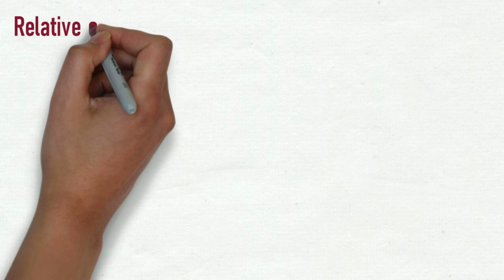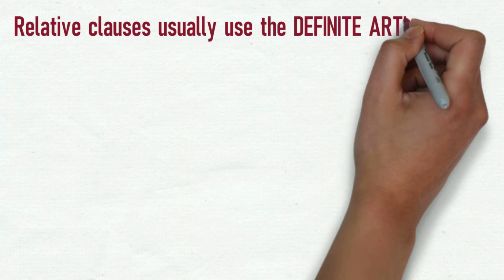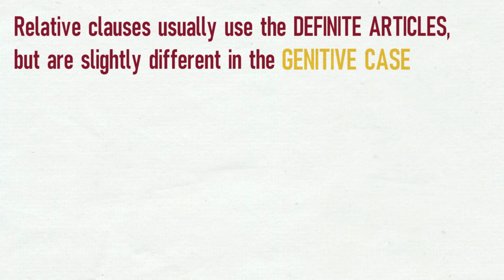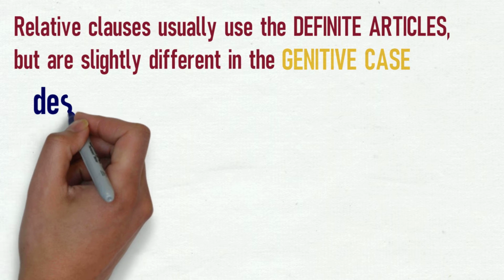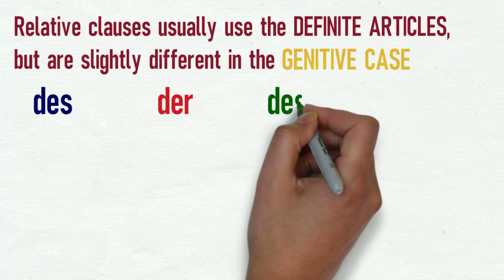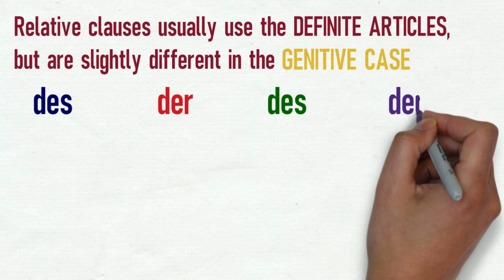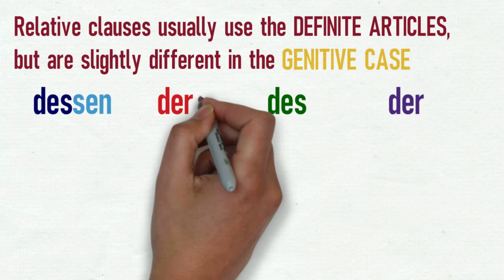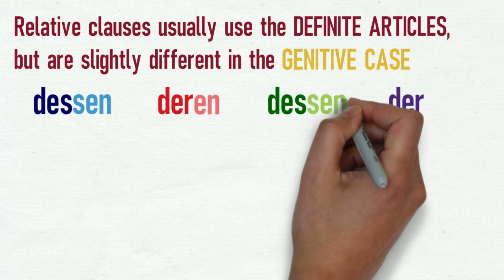Relative clauses usually use the definite articles, but in the genitive case we have to edit these slightly. The articles that we know for the genitive are des for masculine, der for feminine, des for neuter, and der for plural. But the relative pronouns are dessen, deren, dessen, and deren.